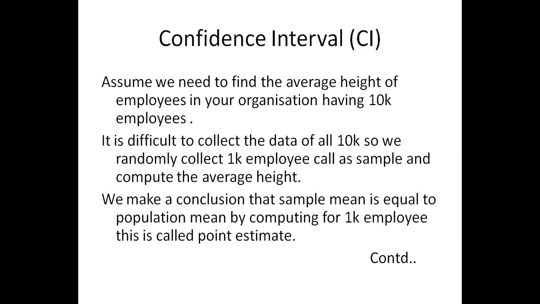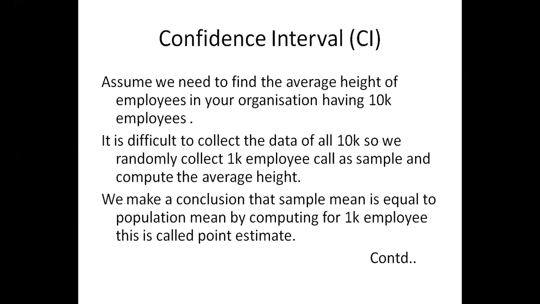I really can't give an exact measurement: this many people are of size 7, this many people of size 8. If I ask the height also, many people will neglect it, thinking why are these people doing this nonsense, and they don't give a response. So what you do is randomly take 1,000 people out of 10,000 and take their shoe size. Then I give a conclusion that 1,000 people have this distribution of data, and I assume the same is happening with respect to the 10,000 people also.